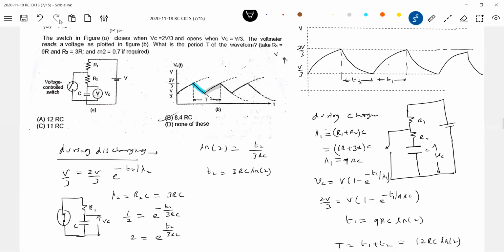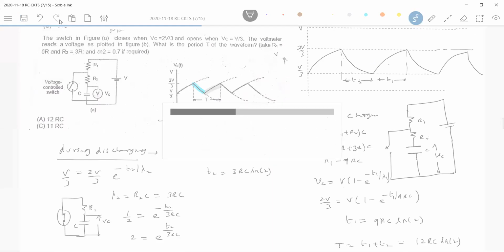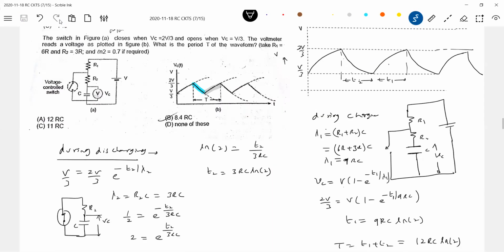No need to fight with anything here. Some application problems can be expected. What is the biggest thing that will trouble you? Sir, what is that voltage control? How will it work? I think nothing to do here. Look at the graph, keeping the graph in mind, write equations and solve it. Because in many equipments we use this RC circuit. It's a very important thing to generate different types of AC signals. If you go for AC circuits, we brought many AC signals. How do I generate them? With the help of this RC circuit. It's like an oscillator.